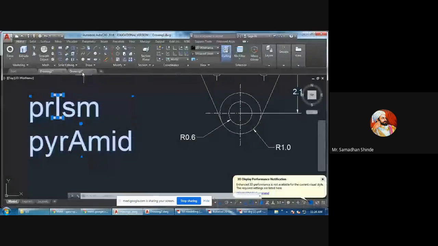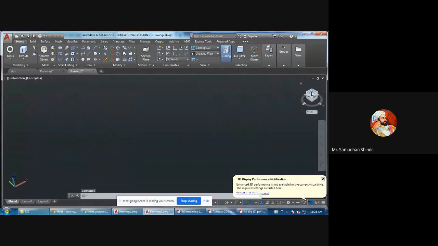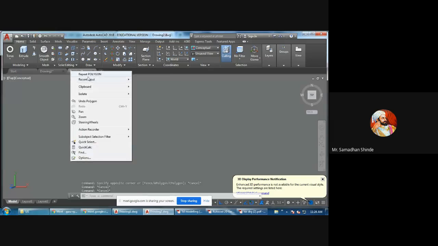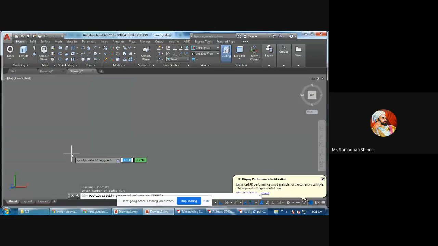So I will show it here. Once again, for your information, I will first draw a hexagon. I use polygon, number of sides 6, edge, enter, click, suppose 60 side. This is the 60. I will copy, CO enter.